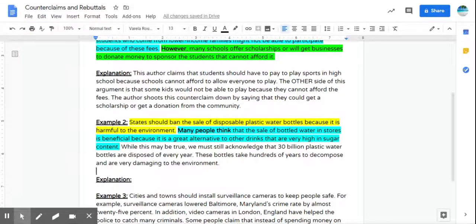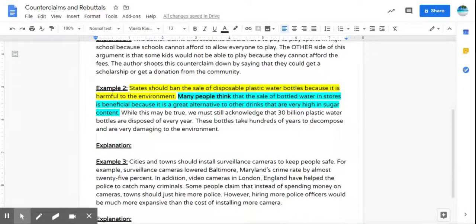So many people think, so this author is acknowledging that the other side is going to say that, yeah, they might be harmful to the environment, but they're good for people because they're drinking more water and water is healthy. Then our author shoots this down by saying, while this may be true, another kind of keyword to us, they're acknowledging that, yeah, it's true. It's better to drink water than to drink things that have a lot of sugar. And then they throw in a really good piece of evidence about 30 billion plastic water bottles to kind of shoot down that other side. So this here is going to be our rebuttal.